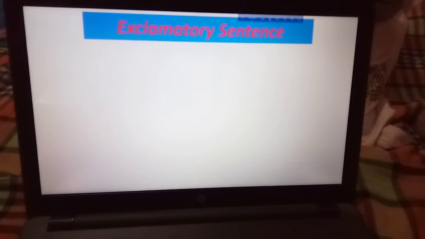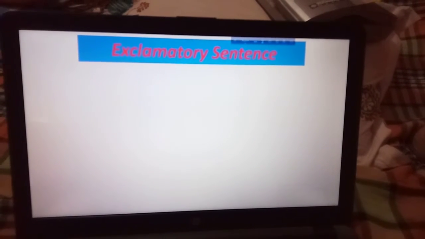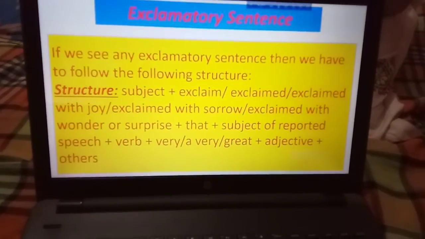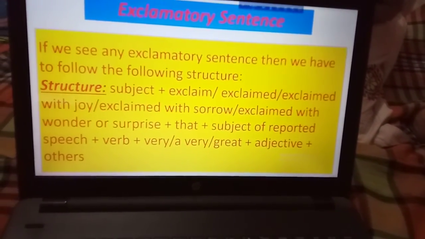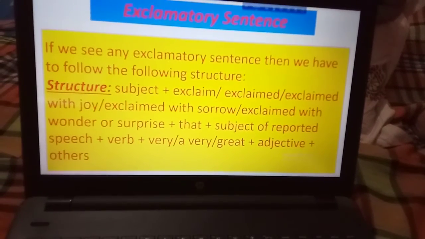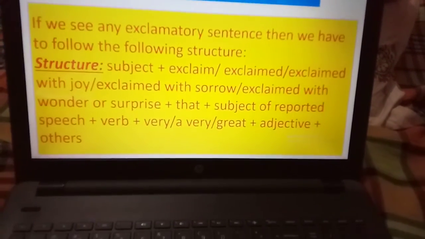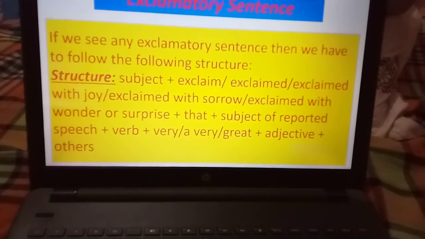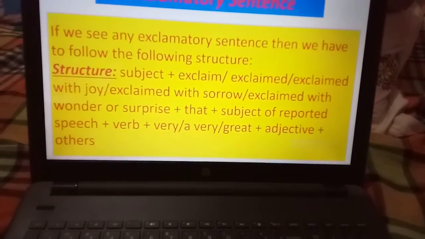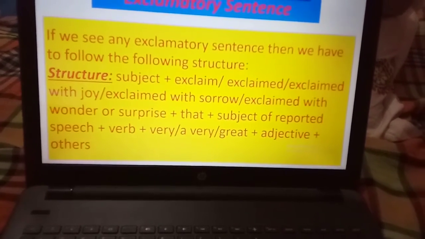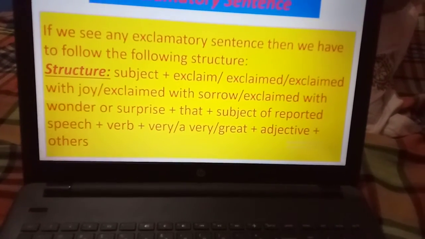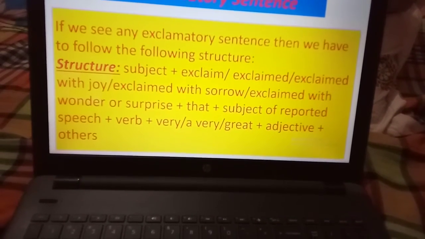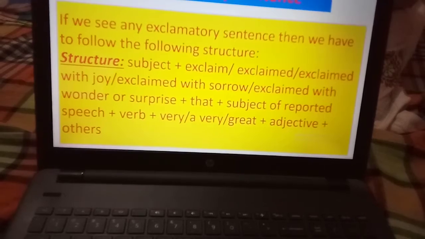Today I will discuss narration and exclamatory sentences. If we see any exclamatory sentence, then we have to follow the following structure. The structure is subject plus exclaim, exclaimed, exclaimed with joy, exclaimed with sorrow, exclaimed with wonder or surprise, plus that, plus subject of reported speech plus verb plus very, a very, great plus adjective plus others.